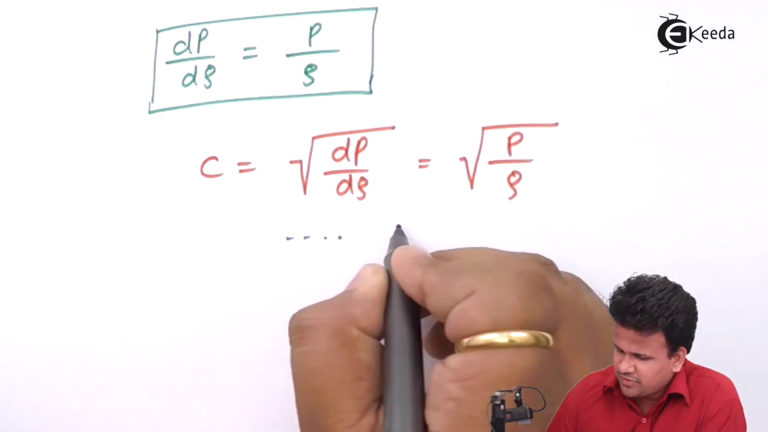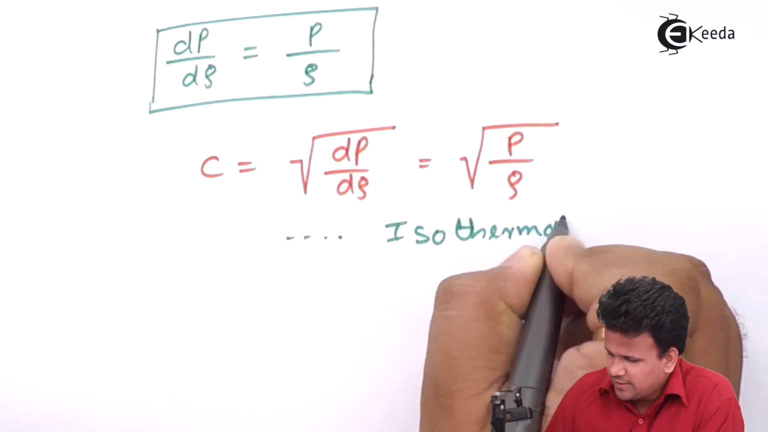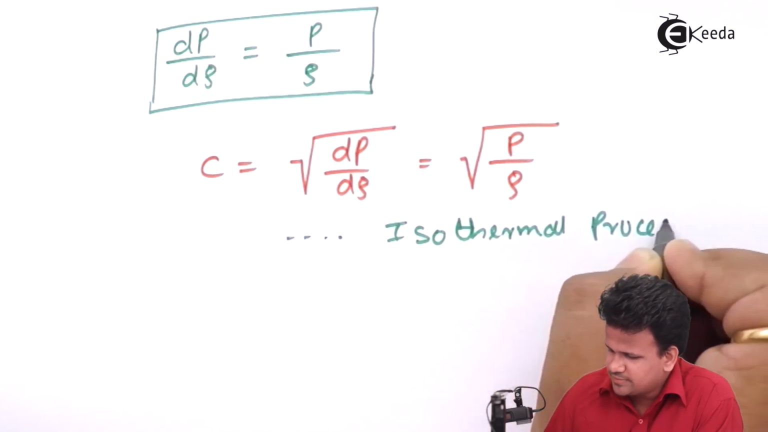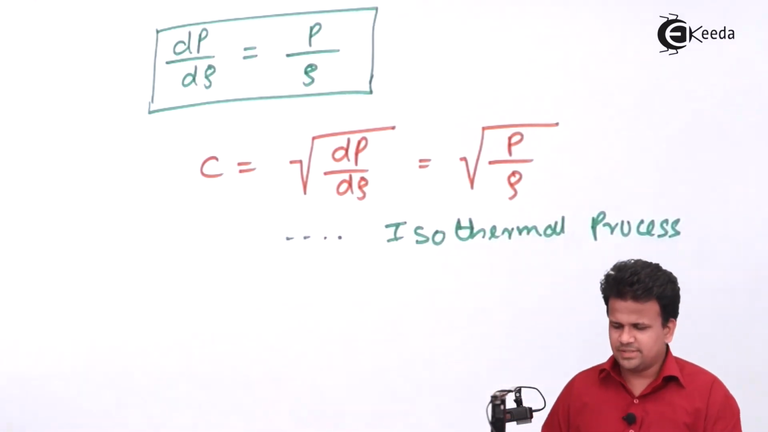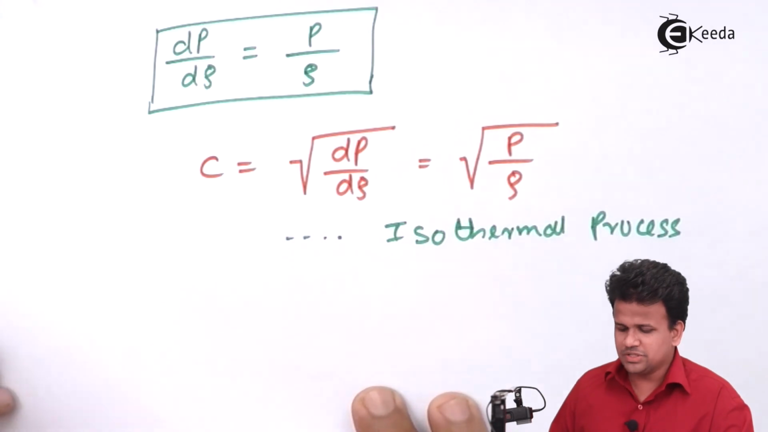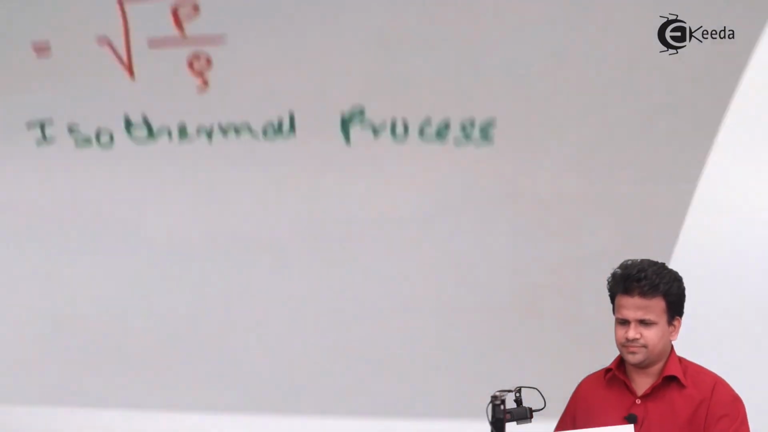So this will be for an isothermal process. Similar to this, let us evaluate the expression for velocity of sound for an isentropic, or adiabatic, process.